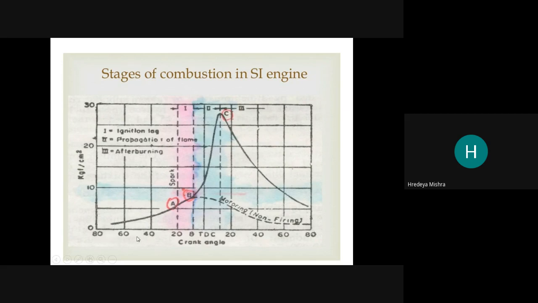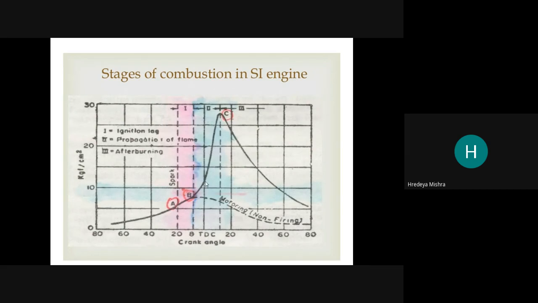You see here 80, 60, 40, 20. This is the angle of the crank. Here you can see there are A, B, and C, three peaks. The first peak A is the suction point, where the suction is completed.